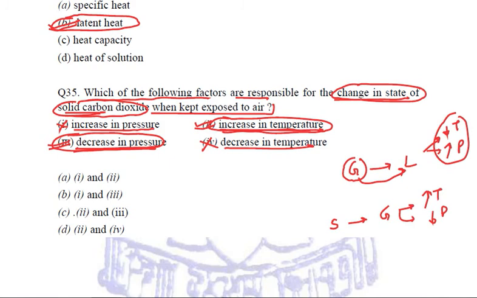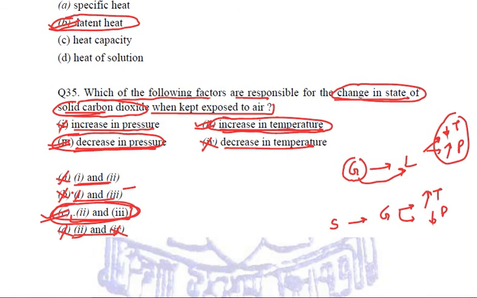Let us see the options. In A, we have first and second. No, we have first and third. The third one is correct, but not the first part. So we will mark it off. Second and third option. Yes, this is the answer that we need to mark. Second and fourth. Second is correct, but not the fourth. Fine. So C is the right answer to this question. Clear to everyone, guys? So these are a few questions related to the chapter Matter in Our Surroundings.